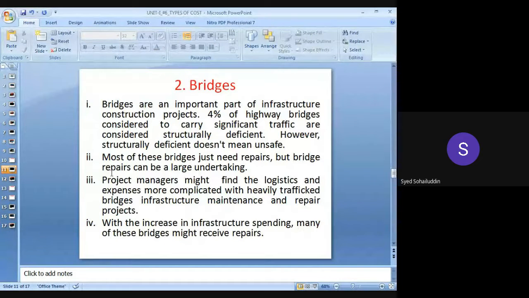Okay. तो ब्रिजेस में फिर क्या होगा, after some span of use, there may be repair works, there may be reconstruction of the bridges. So this maintenance part or the repair works will also be considered under the infrastructure projects. Okay.